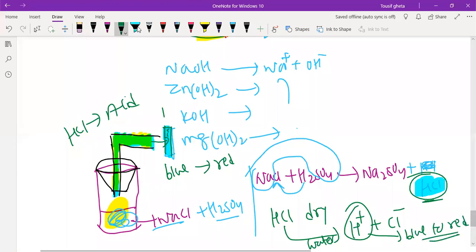H+ ions. Tanushree, I received your message, but you said that acid will not be in gas. I am telling you that HCl is in the form of gas here. So this is up to here what I wanted to explain. Tomorrow I will repeat this. If anybody has a doubt, let me know now, or else we will end the session.